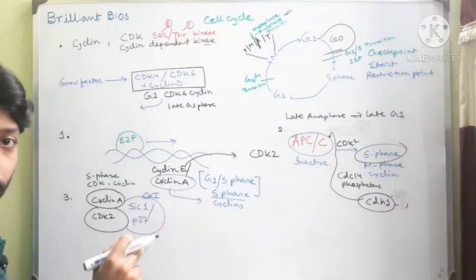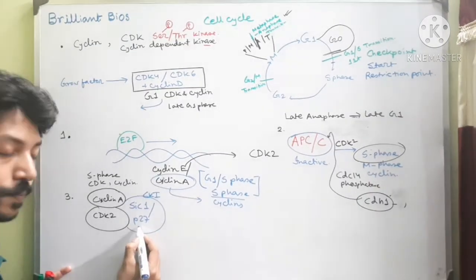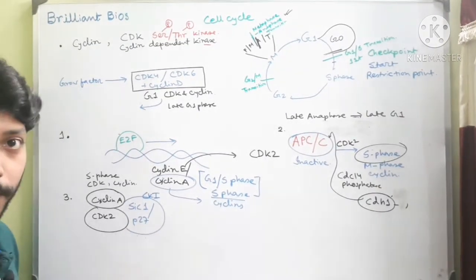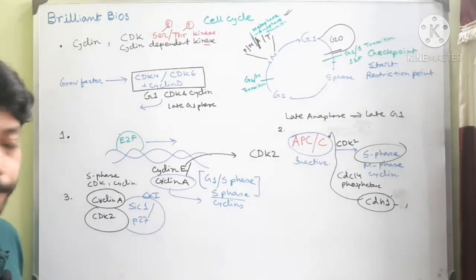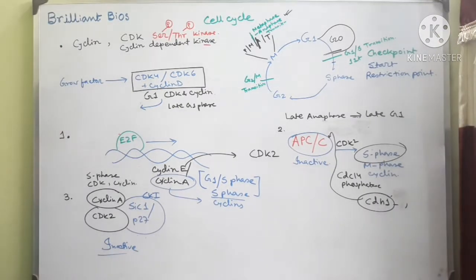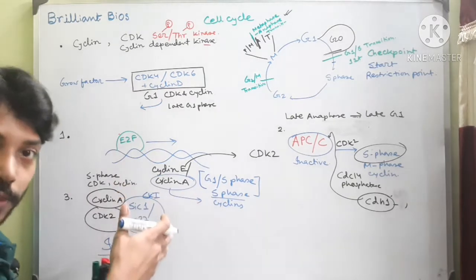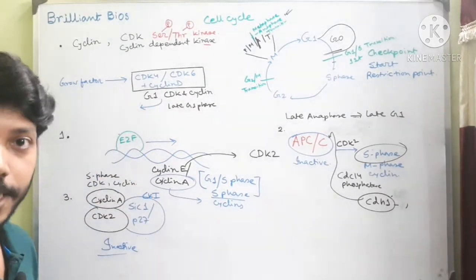This SIC1 is for Saccharomyces cerevisiae or budding yeast, and in the case of mammals or metazoa, the protein is called P27. Now in this situation, the complex is in an inactive conformation. They cannot perform their functions. So up to the late G1, this complex is actually inactive.